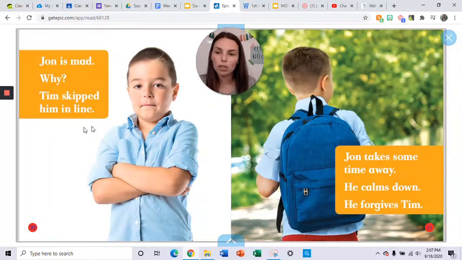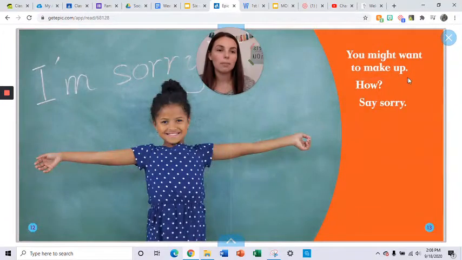I see in both of these stories the kids need to calm down first, take a second, and then they talk about it. You might want to make up. How? Say sorry. That's the first step.